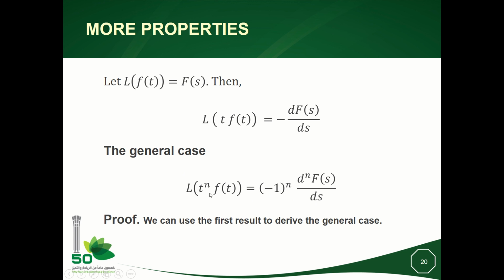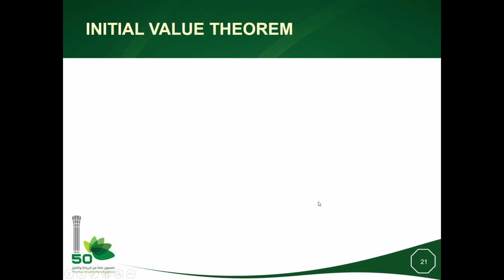Okay, so if I continue with 3, if I prove for 1 and then 2 and 3 and 4, I can see the sequence, and I can make a generalization of the Laplace transform of t power n f(t), which gives minus 1 power n, differentiation n of F(s) by ds.